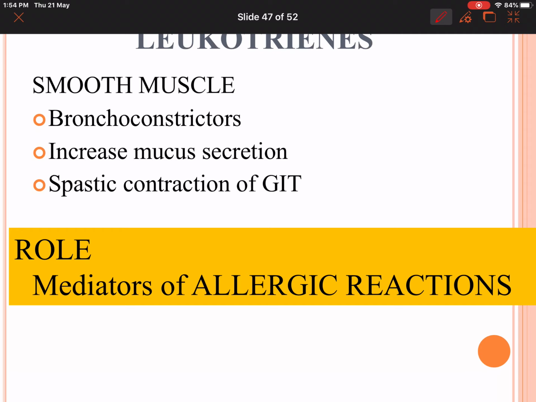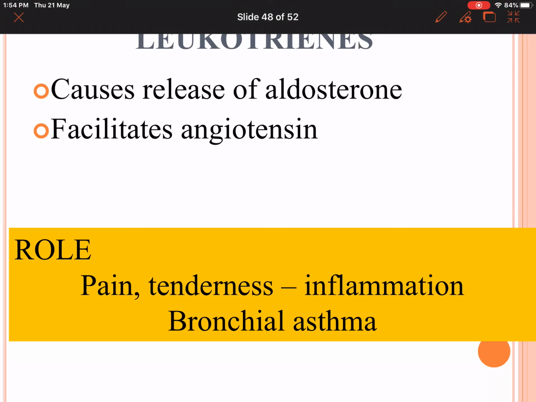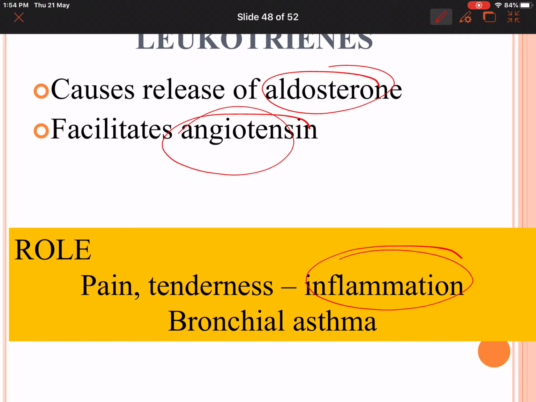Leukotrienes are constrictors. So they cause constriction of the GIT. Not only that, they also cause allergic reactions. They are going to cause release of aldosterone and angiotensin. Where are they involved? They cause pain, inflammation, tenderness, and they are the mediators of bronchial asthma.